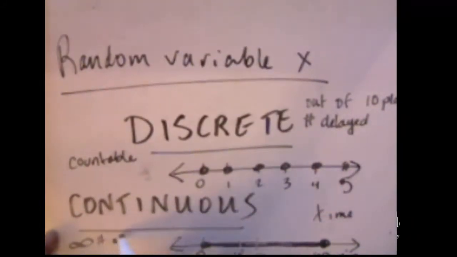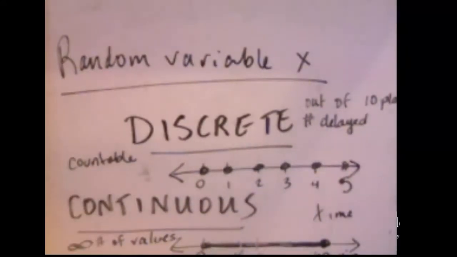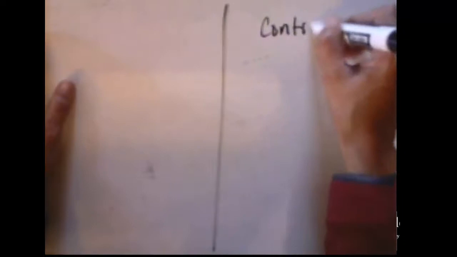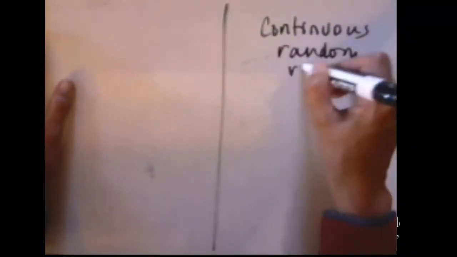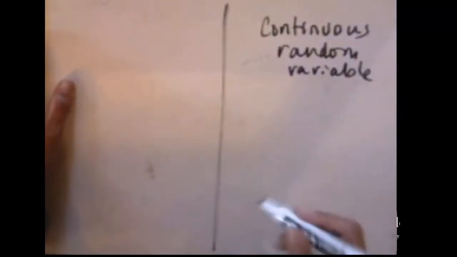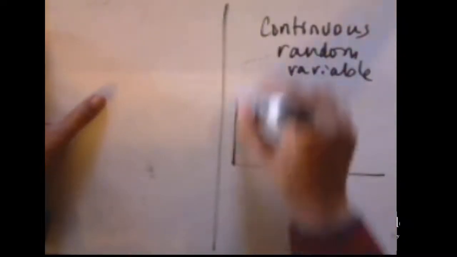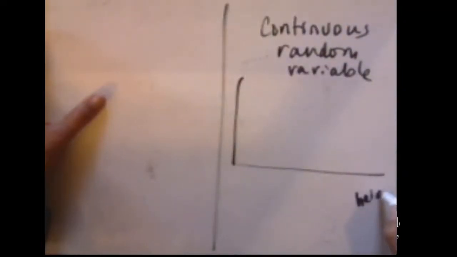values. That's for continuous. Okay, so why do I start out with talking about discrete and continuous? Because we are going to look at probability distributions. And so just to look ahead, if you have a continuous random variable and you are looking at the probability distribution, we might be looking at, for example, height in inches.